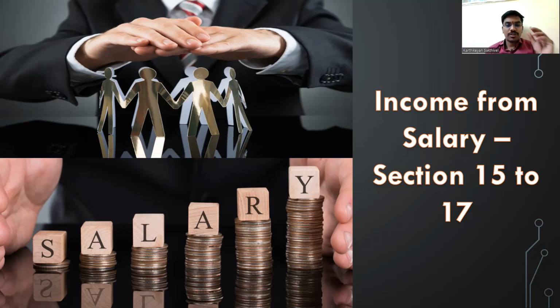They'll just give one thing: the list of the following will be exempt, others will be taxable. Higher of the following will be taxable. So this will be more like a memory game. There is not much for you to interpret, like you will be doing in the chapter of PGBP or in the chapter of capital gains, where there will be more interpretational, interesting things.